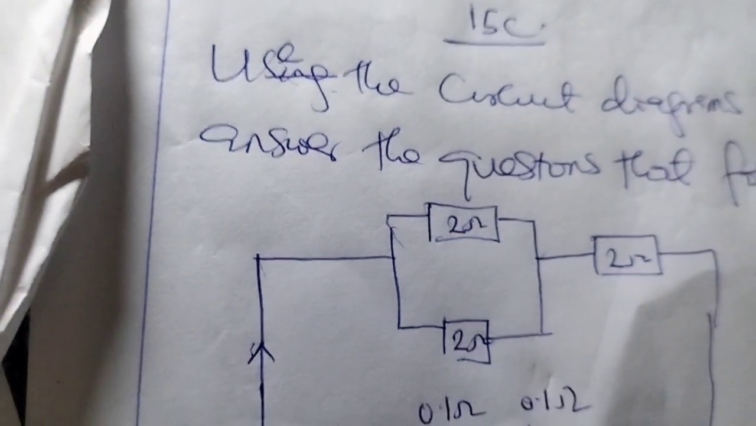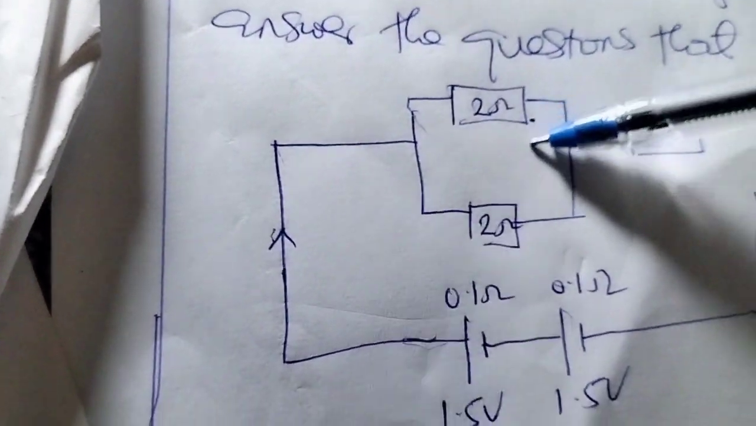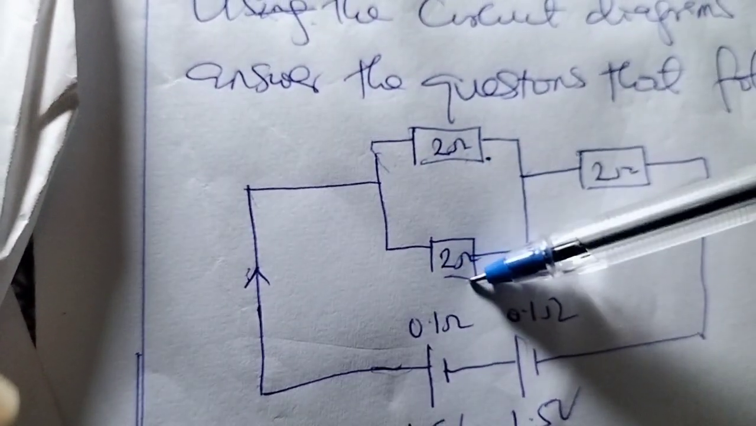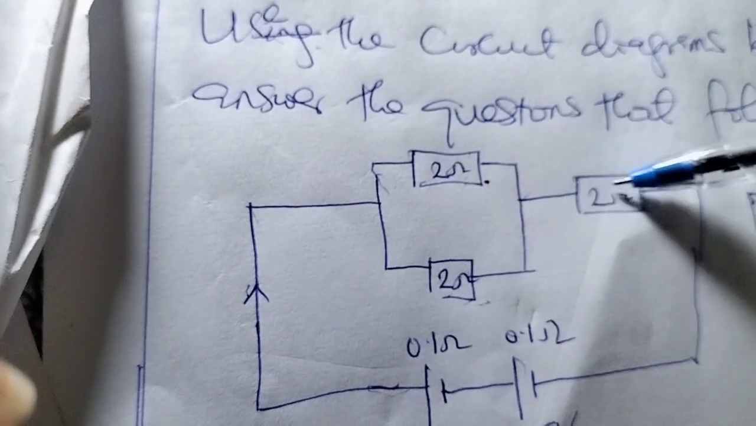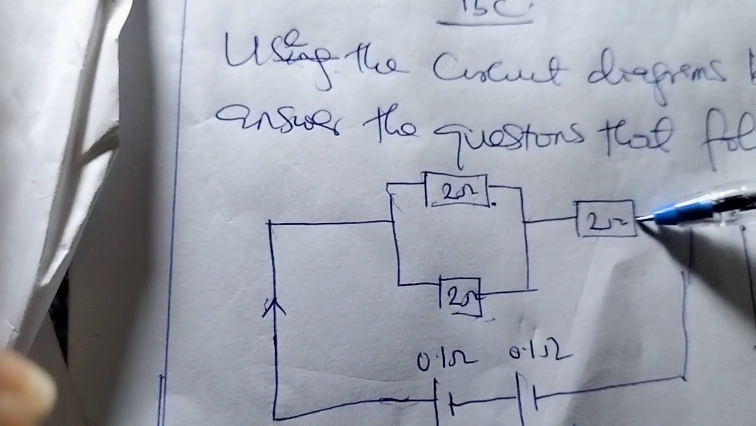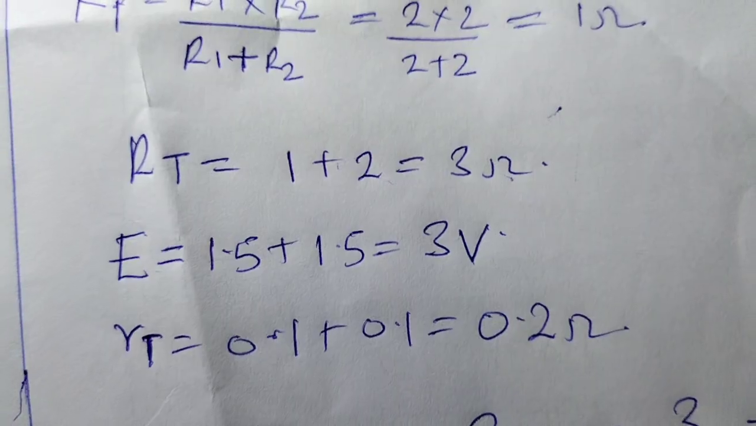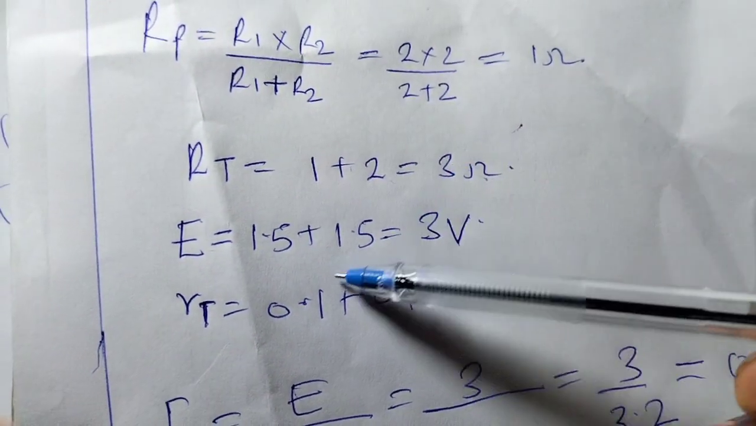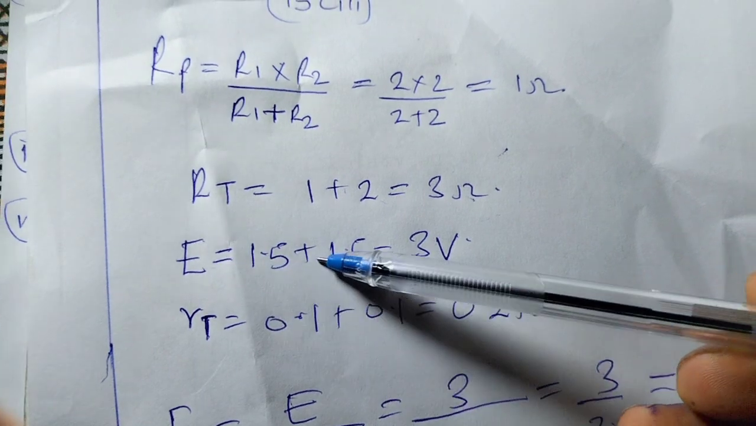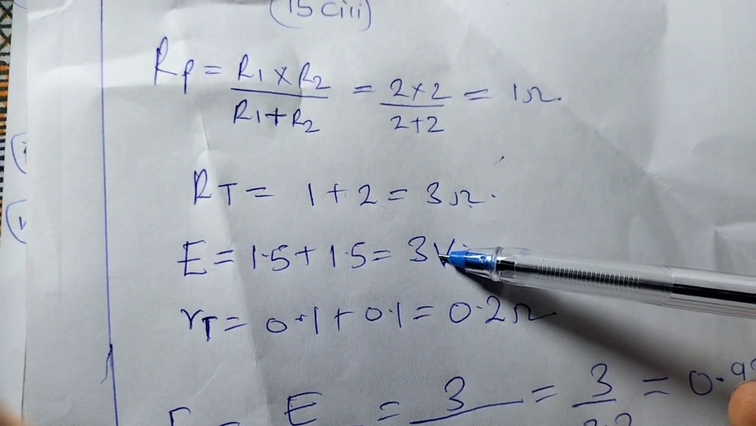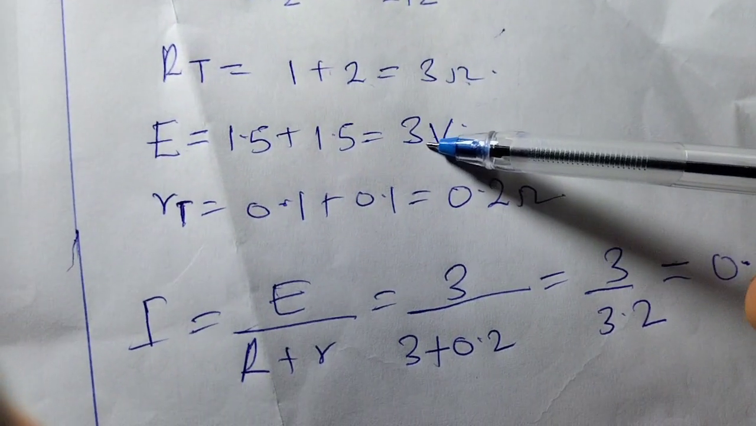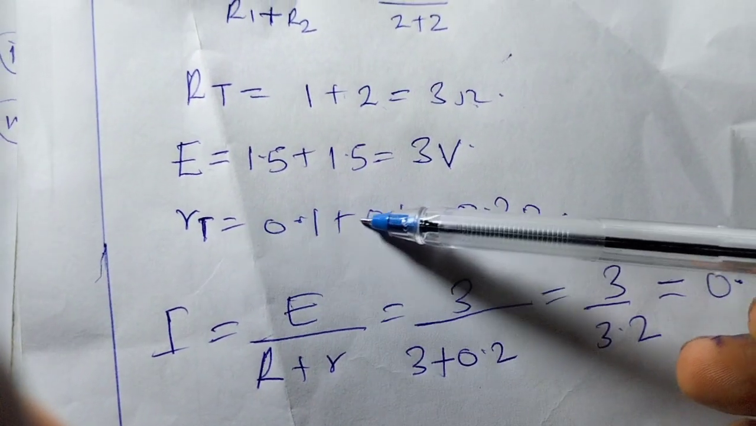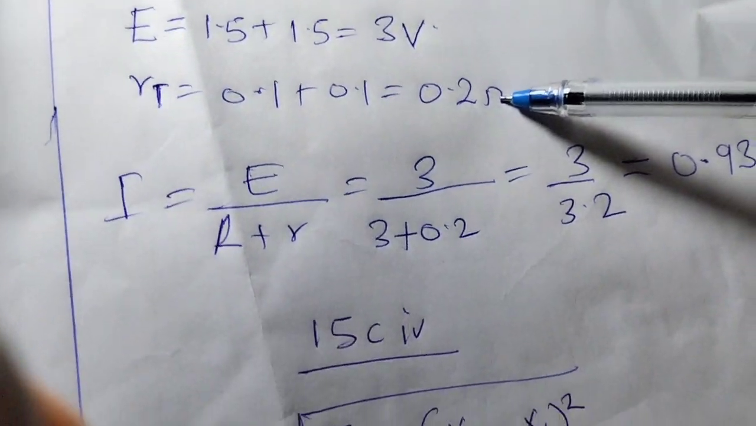So as you can see, these two are in parallel. When combined, they give us 1 ohm. 1 ohm plus these two giving us 3 ohms. So that's how we got the 3 ohms there. Then total battery EMF is 1.5 plus 1.8 giving us 3 volts since they're in series. Then total internal resistance 0.1 plus 0.1 giving us 0.2 ohms.